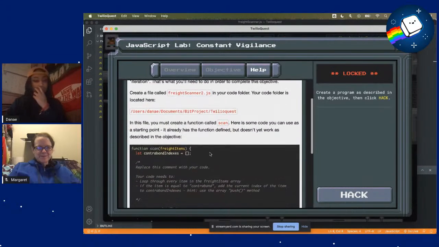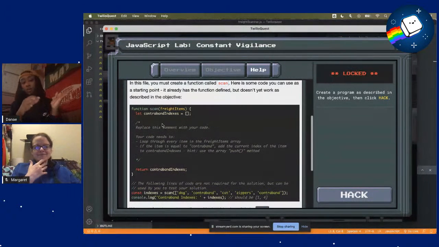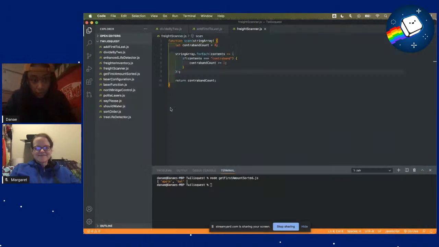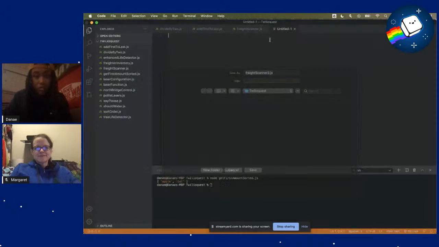So let's check out the starter code they give us. So instead of having the integer that counts how many contraband items we find, we're going to have an array that just keeps track of the indexes. So we can do a new program here and save that.